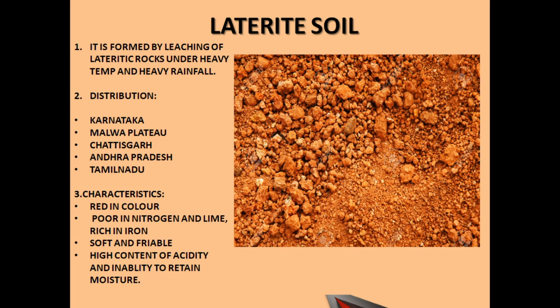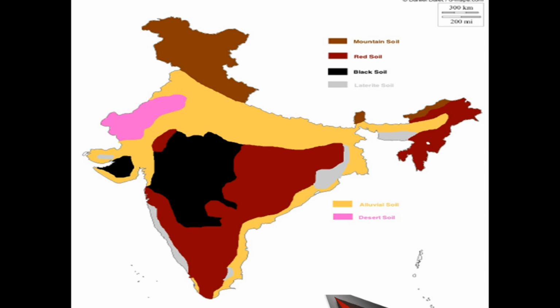We can find in this picture, in the map of India, the brown color points to the mountain soil, the red color points to the red soil, the black to the black soil, the grey is pointing to the laterite soil, the yellowish covering the major rivers of India region, northern plain, alluvial soil, and the third desertic area is pointing to the desert soil.